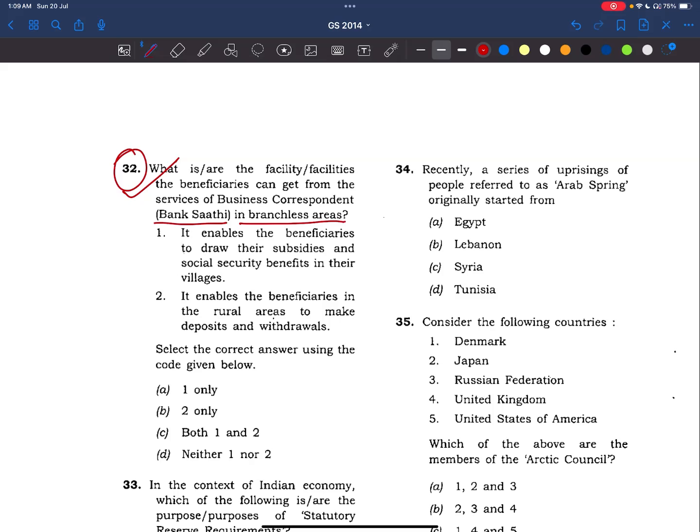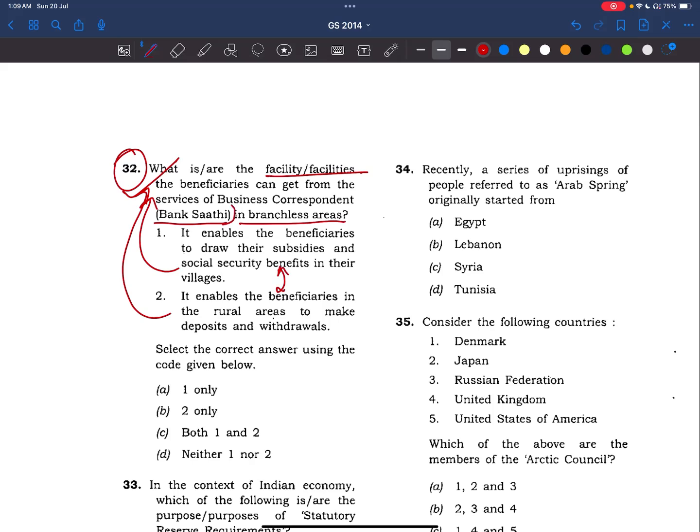Now coming to the statements, it enables the beneficiaries to draw their subsidies and social security benefits in their villages. Yes, you can see this is a positive statement and it is also complementing with the facilities word in the question, right? It enables the beneficiaries in the rural areas to make deposits and withdrawals. Yes, even this also complements with the statement and these two are also correlated.